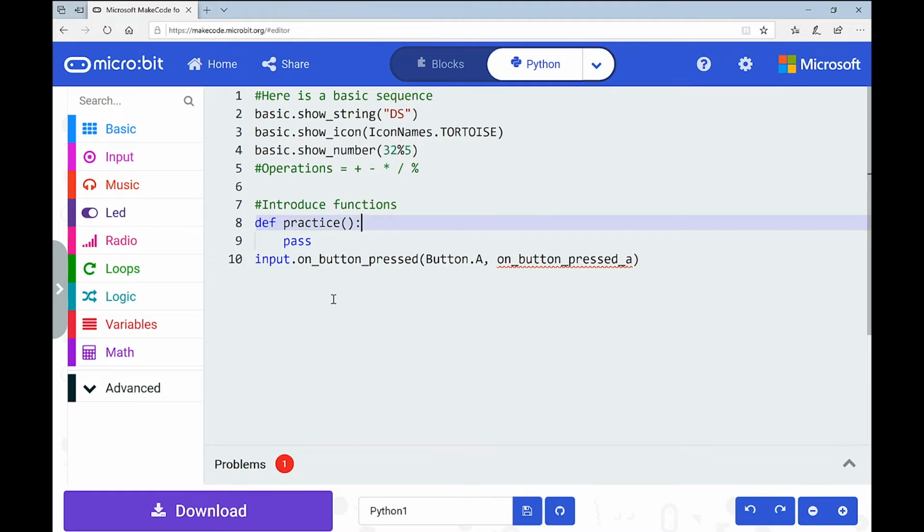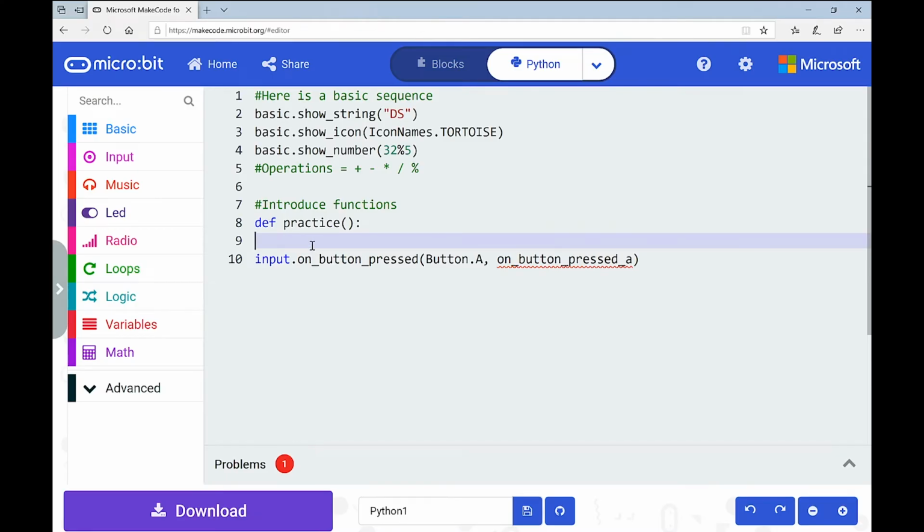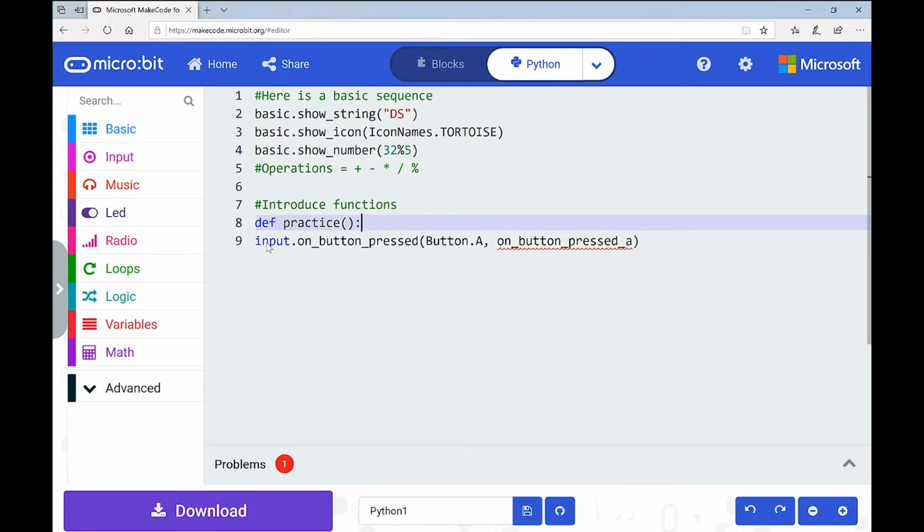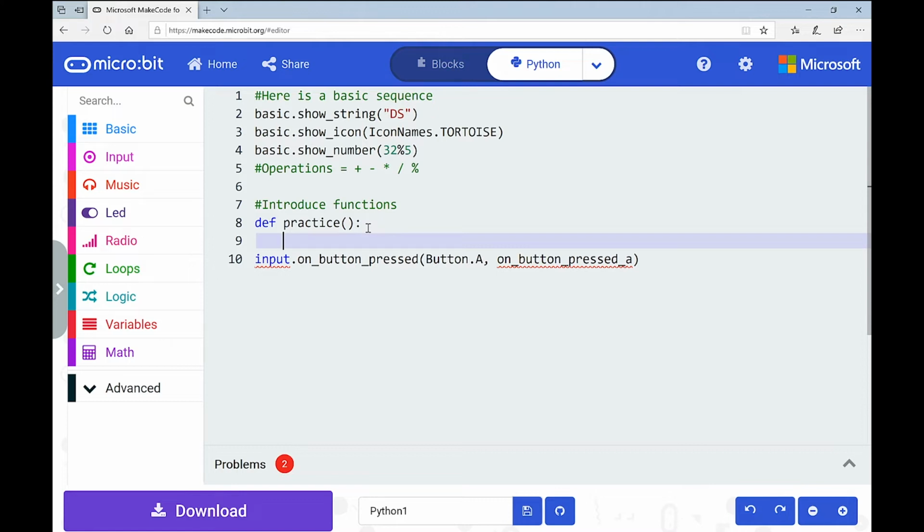So what a function does is it contains a unit of code for us. It could be multiple lines of code within that one function. At the moment, there's nothing. That's why the word pass is there. So we're going to delete the word pass because we are going to add a unit of code to that now. And you can see that from my colon, when I hit return, my program automatically indents me, which is really important. So once it's indented, it means anything I do now, even if it's line after line after line, if it's indented, it's a part of this function. This is the unit that I'm talking about that the function is containing.